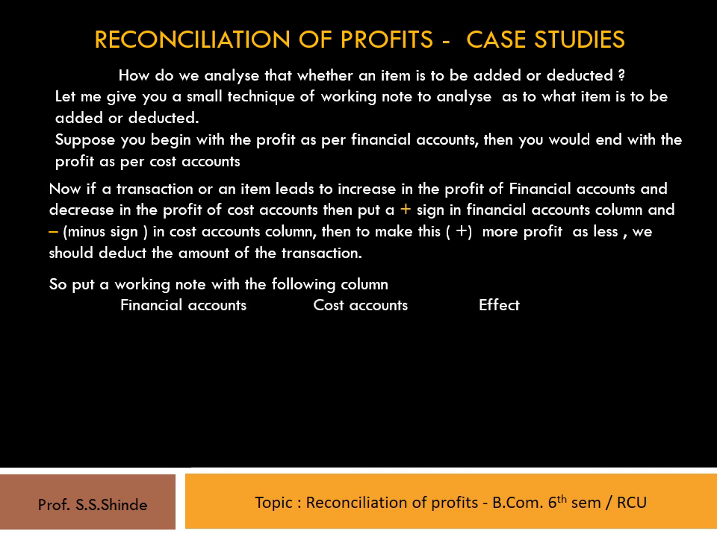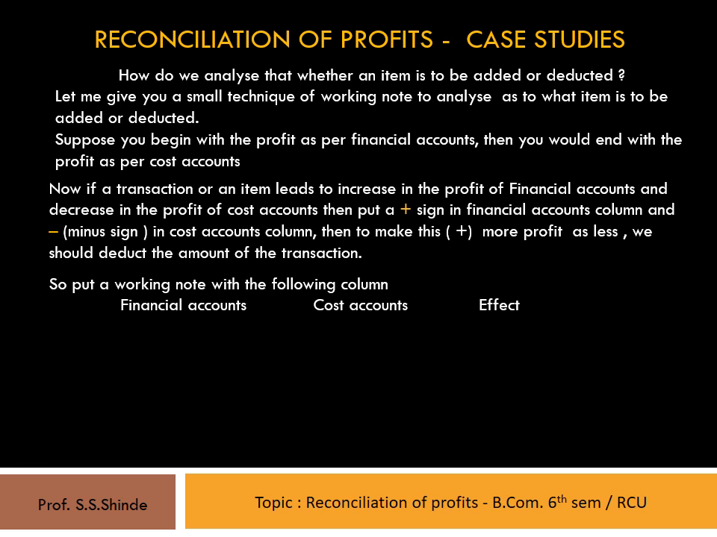As we are beginning with the financial accounts profit, so the first column will be financial accounts, and as we are ending with the cost account profit, so the second column will be cost accounts, and the third column will be the effect that we have to give, that is whether to add or deduct in the statement. Now suppose if we are starting with cost account profit and ending with financial account profit, then the first column will be cost accounts column, second column would be financial accounts, and the third would be the effect. Here in this case, we are beginning with financial account profit, therefore the first column will be financial accounts and the second column would be cost account.